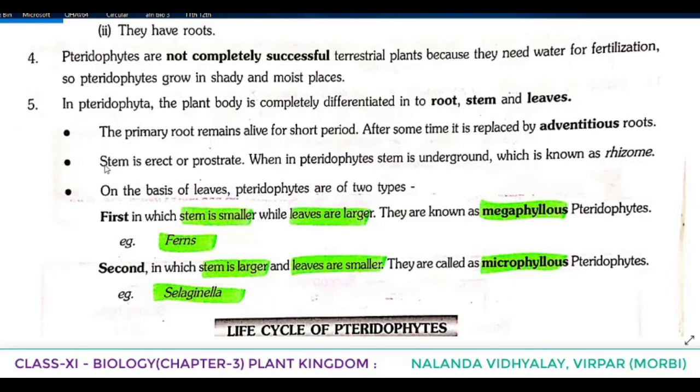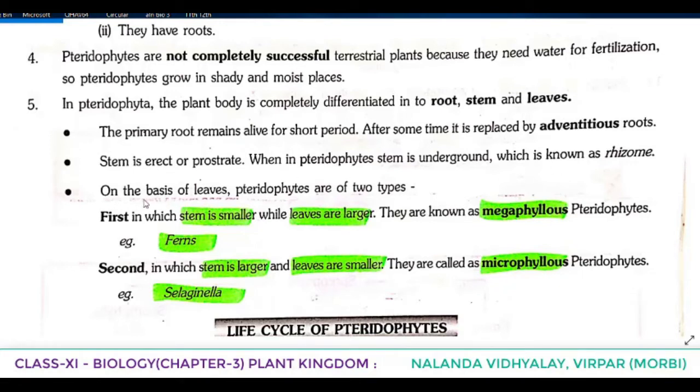Usually, where do roots develop from? The primary root develops from the radicle. But if a root develops from any other part of the plant apart from the radicle, we call it adventitious root. In Pteridophyta, the primary root remains alive for a short period. After some time, it is replaced by adventitious roots. The stem is erect or prostrate. When the stem in a pteridophyte is underground, it is known as rhizome.